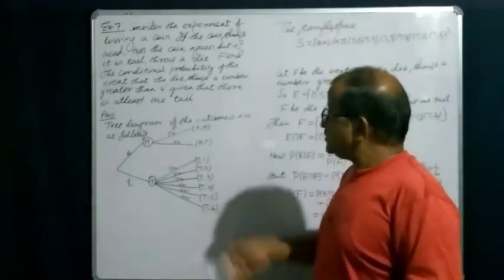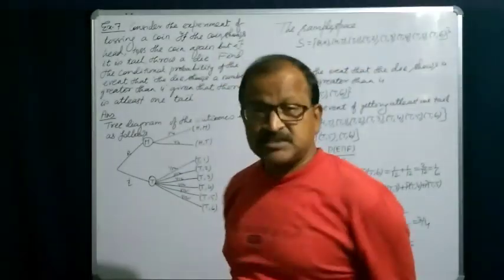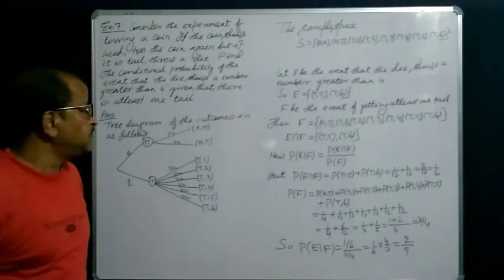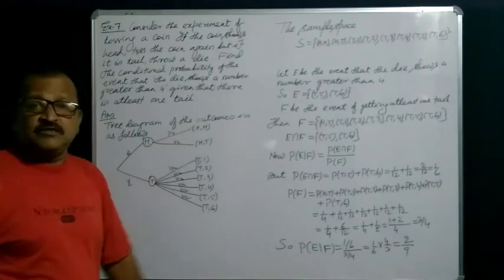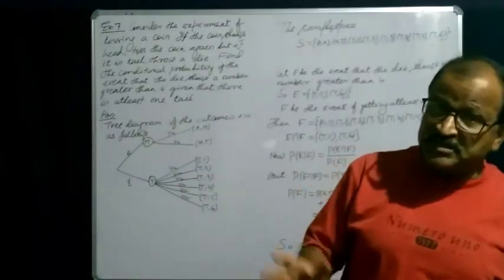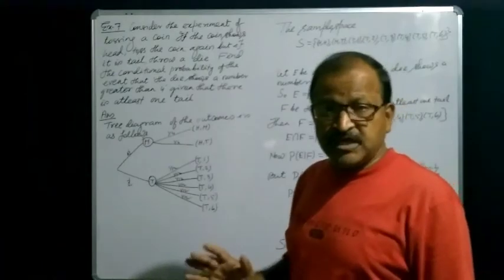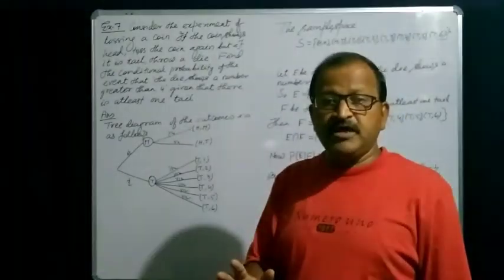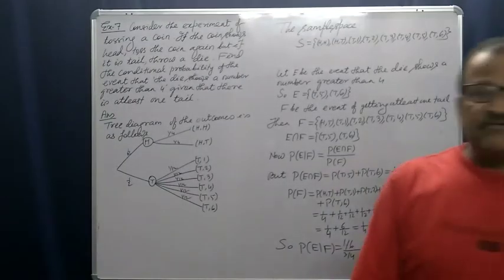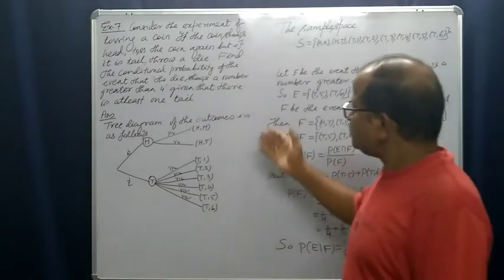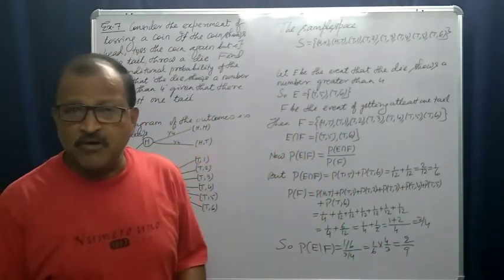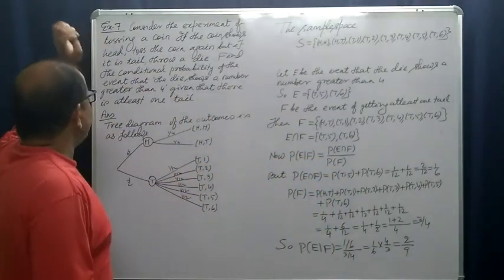Here, let us see this example 7 in your NCERT book, where you will see that the probabilities of the outcomes are not the same. That means the outcomes of the sample space are not equally likely, right? So in that case, how will we find the conditional probability? What is that problem?